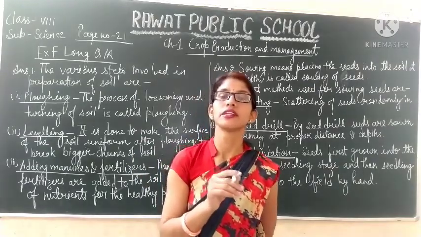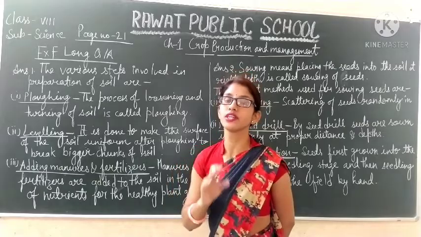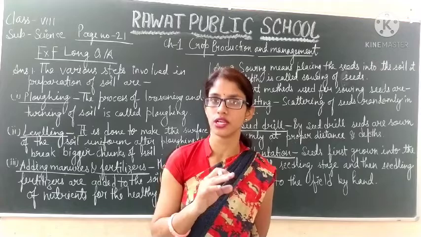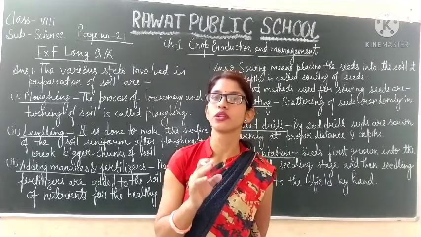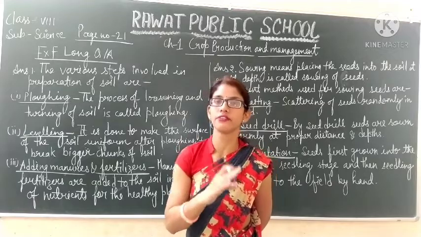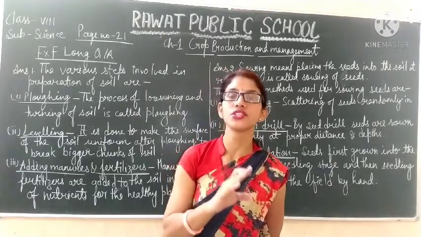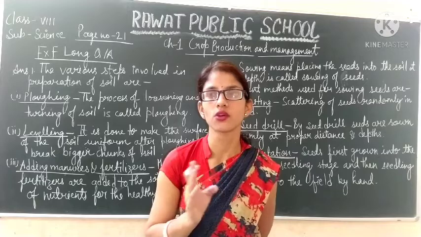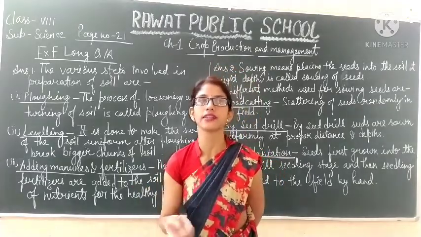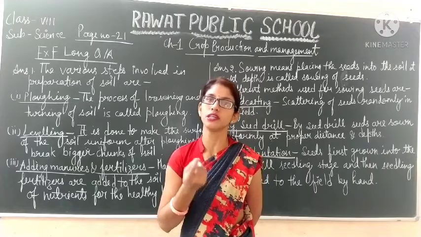Next, there is furrow irrigation, in which the field is divided into two parts, ridges and furrows, or grooves. The plants are grown on the ridges and water is supplied to the groove area so that the roots can easily absorb the water.